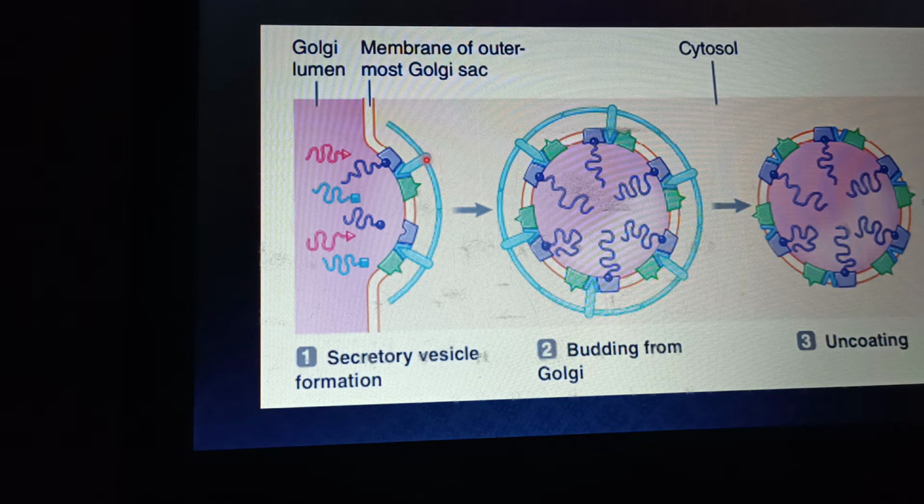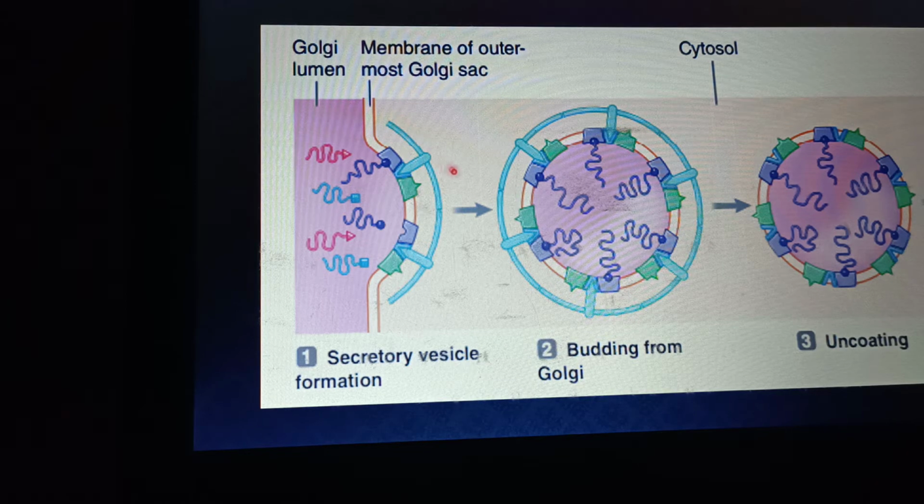Coat proteins come and bind with the specific proteins which are present at the outer side of the Golgi complex sac. And this is another protein which is known as a docking marker, or it is also known as V-SNARE, which is present at the surface of the Golgi complex.